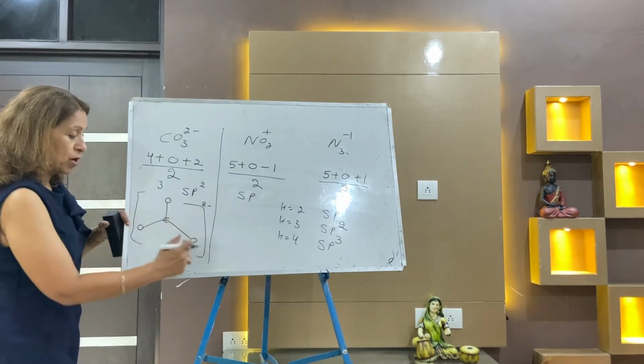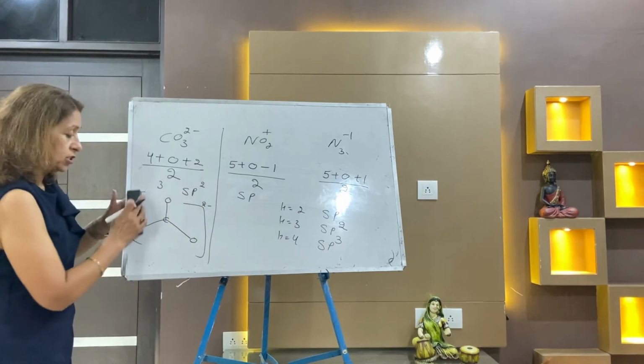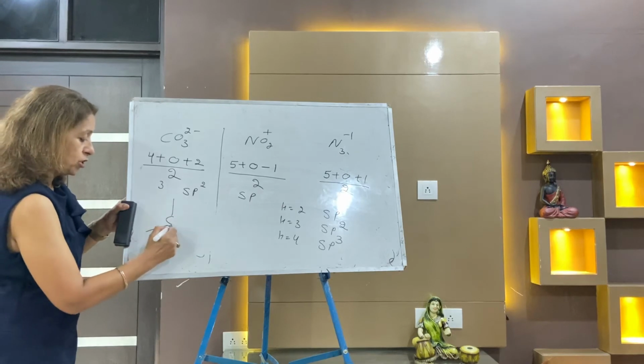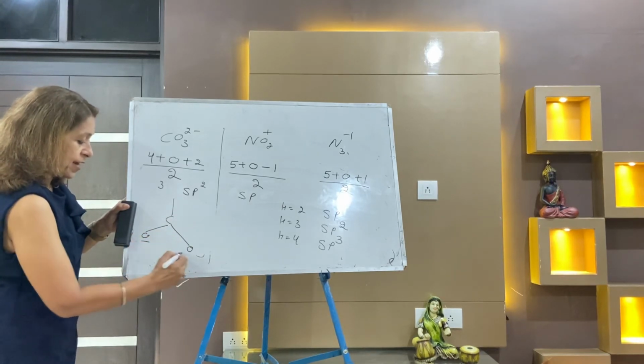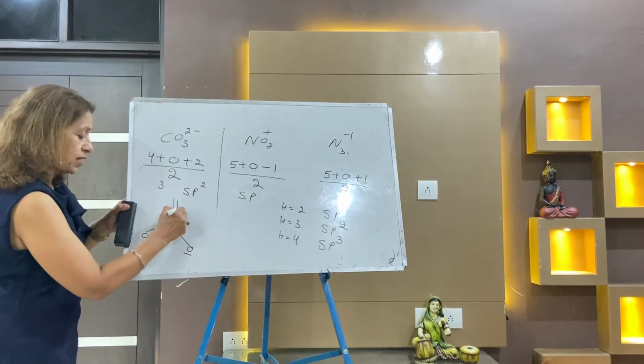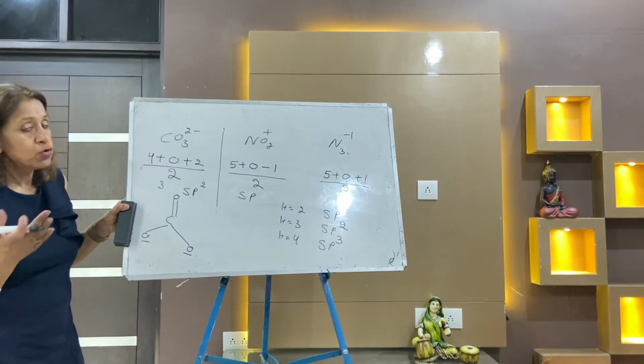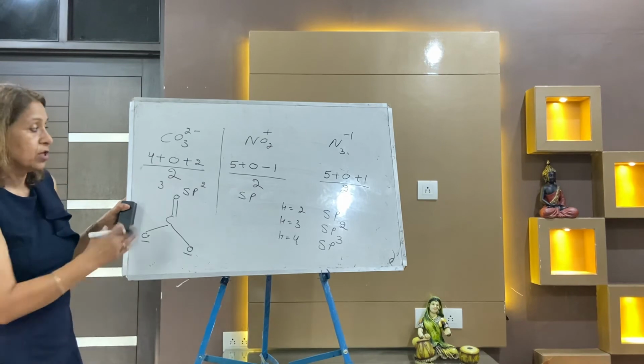Either you write a square bracket and outside you put the charge, or there is one more way: you draw the trigonal shape, with any two oxygens carrying negative charge and one oxygen carrying a double bond. Anyway, the simple way is to make a square bracket, and outside the square bracket write the charge. Carbonate.